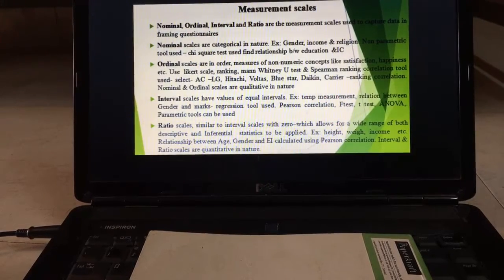Now coming to the next one, this is also very important, which we call measurement of scales. What do you mean by measurement of scales? Measurement of scales.